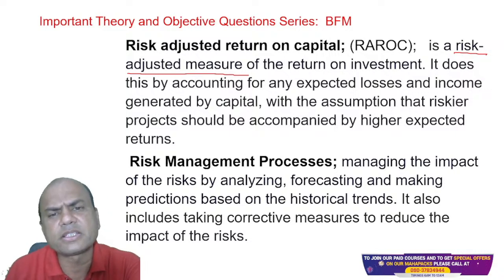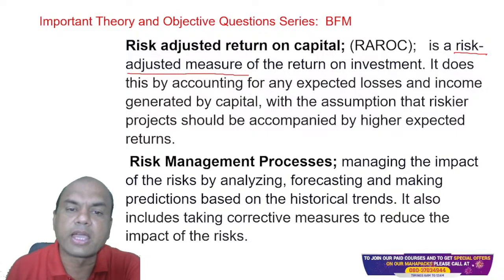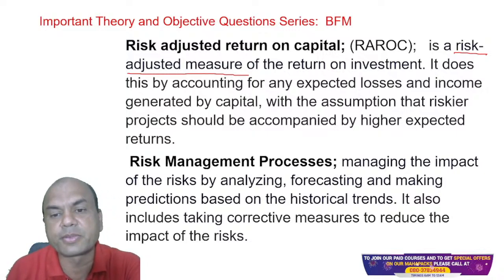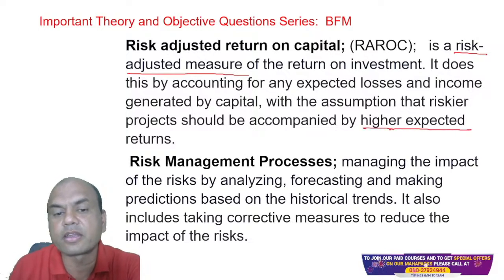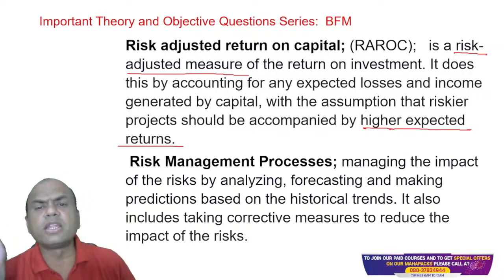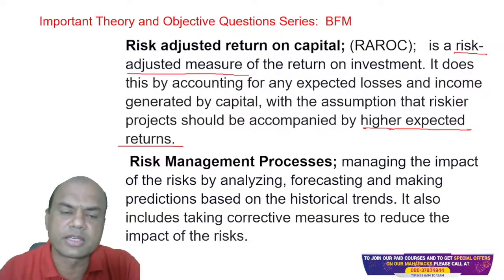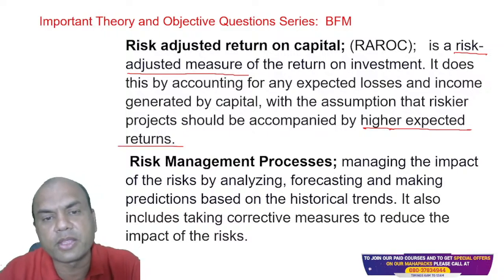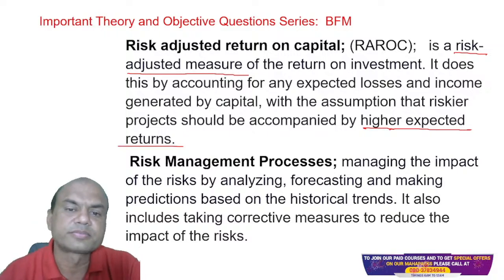So same as earlier, we have seen one definition just now. Similar to this, the higher the risk, the higher the return I'll be expecting. So if I'm investing in higher-risk projects, then I should get a higher return. Only then will I invest in the higher-risk projects. Otherwise, won't I invest in the bank FD, isn't it?